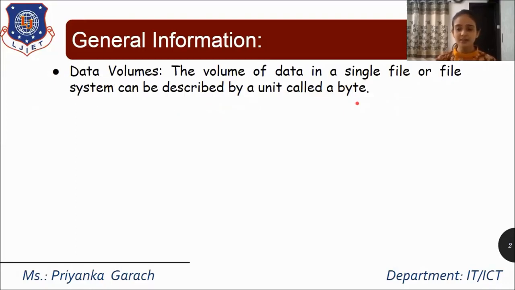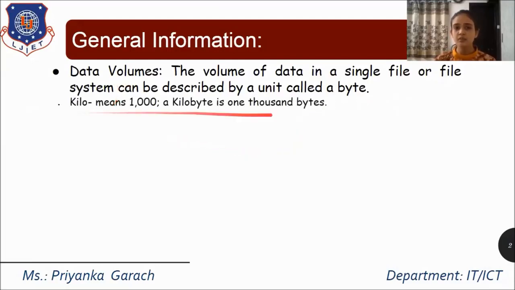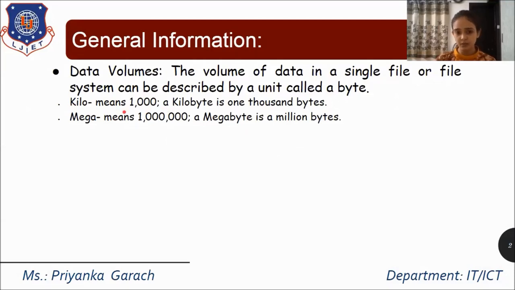For example, the weight of a person can also be expressed in grams, but we are using kilograms. Similarly, the byte is the smallest unit, but you can represent data volumes in terms of kilobytes and megabytes also. So what is kilo? Kilo means 1000, there are 3 zeros after 1.